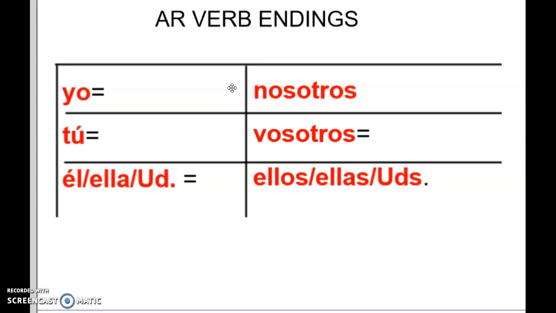So, AR verb endings, this is what we talked about last time. What are the endings to your AR verbs? What is the ending that goes with yo? When you take off the AR, what do you put on the end of a verb that makes it obvious that it's I that are doing the action? I talk, I dance, I speak. What do you put with tú? Él, ella, usted, nosotros, vosotros, ellos, ellas, ustedes. All right, we're going to talk about that.